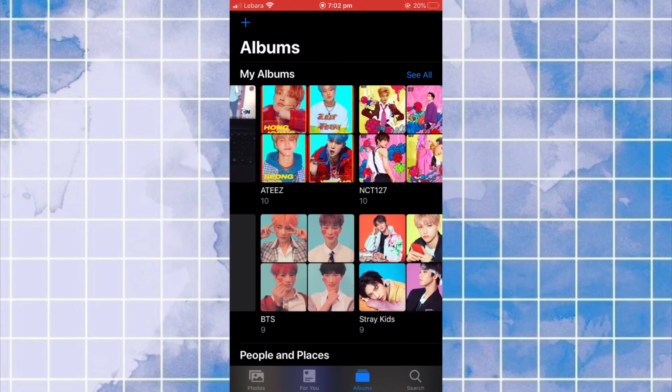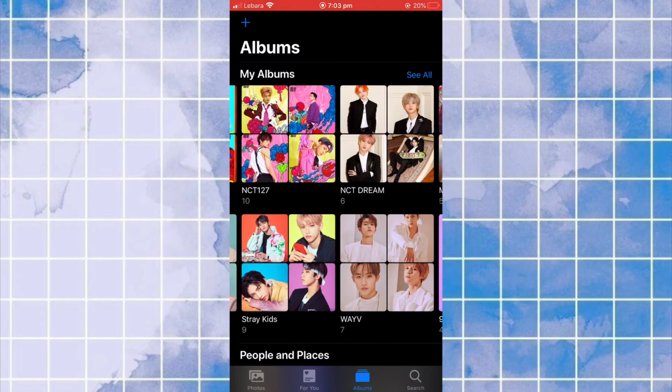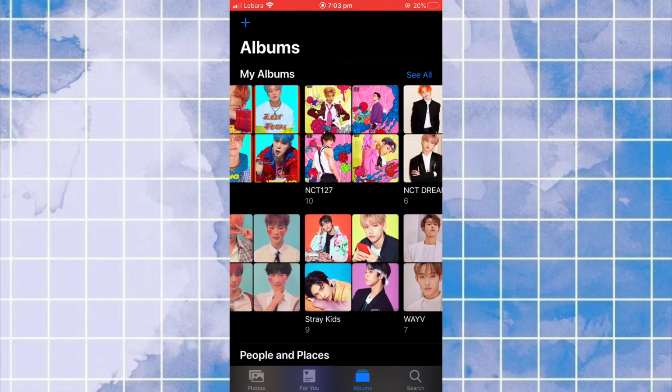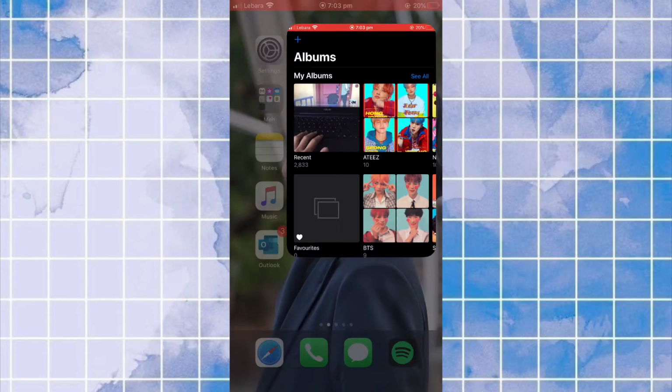So this is how I organize all my photos. I used to have more groups on here, but I found that I didn't save as many photos. Most of them I had like 5 of each member, and that was it. And I was just trying to not have as many photos because I only just recently got this phone and I already have 2,833 photos, and it's just not healthy.